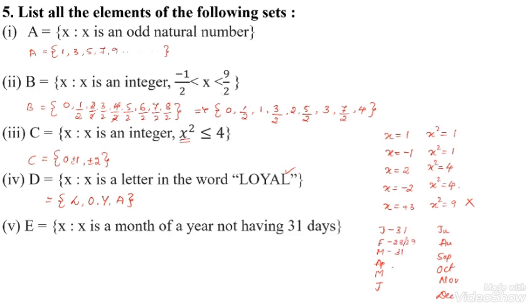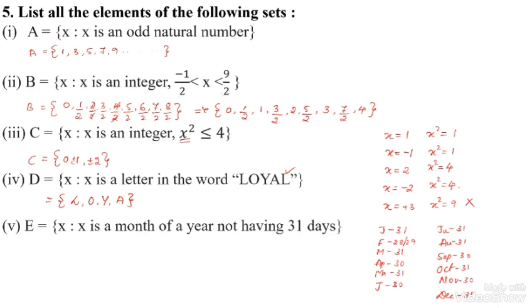March 31, April 30, May 31, June 30, July 31, August 31, September 30, October 31, November 30, and finally December 31.